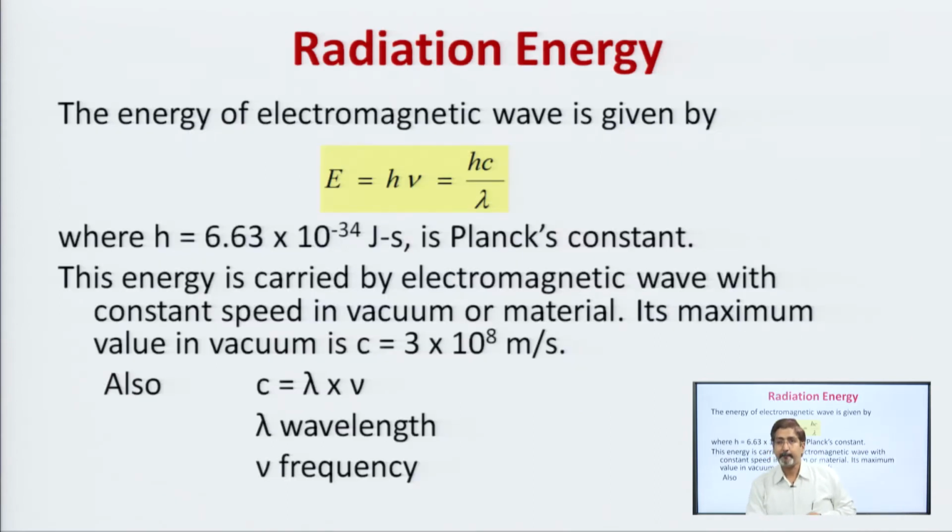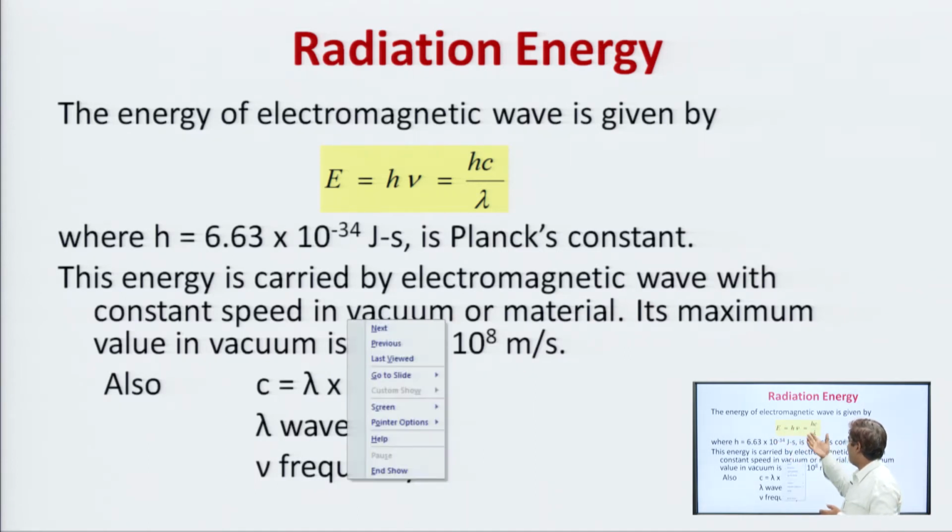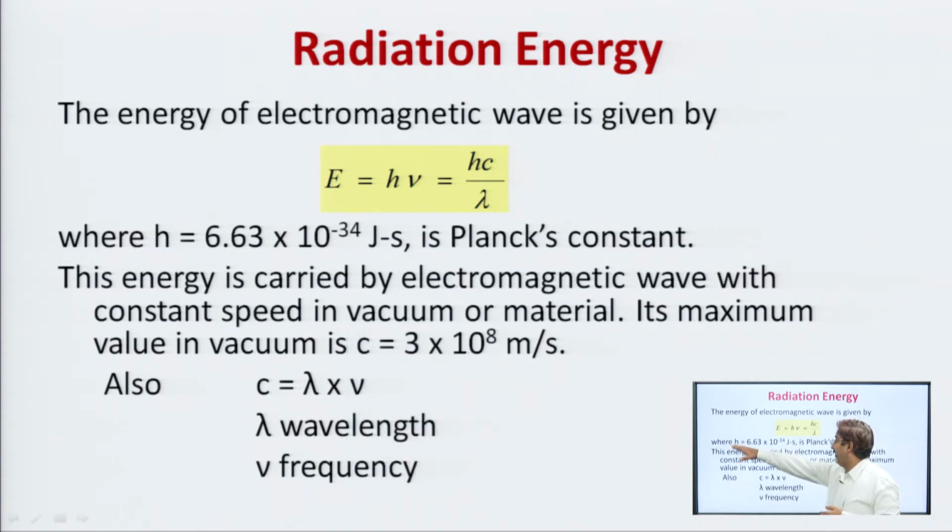Okay. Now, the electromagnetic wave carries the radiation energy, and the value of the energy is E equal to h nu, that is h c upon lambda. Where h is equal to 6.63 × 10 to the power minus 34 joule second.